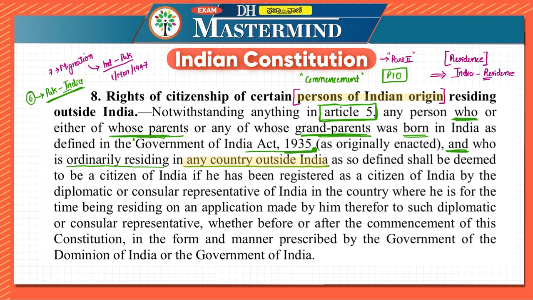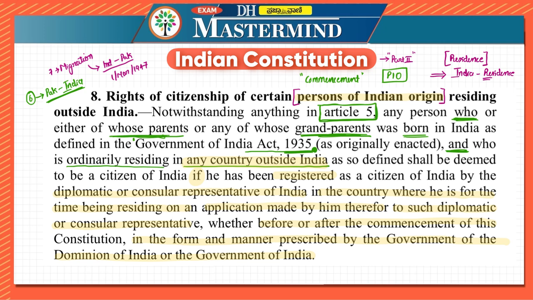Such a person shall be deemed to be a citizen of India if they have been registered as a citizen of India by the diplomatic or consular representative of India in the country where they are residing, on an application made by them, whether before or after the commencement of this constitution, in the form and manner prescribed by the Government of Dominion of India or Government of India.